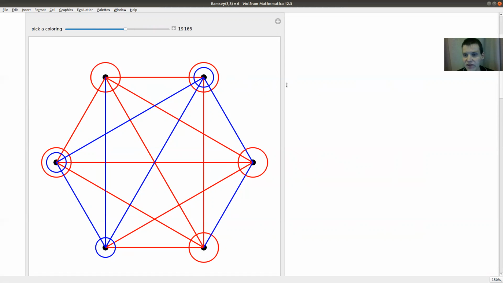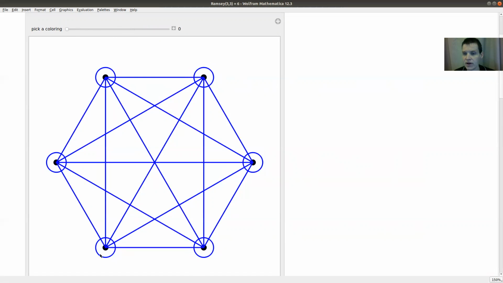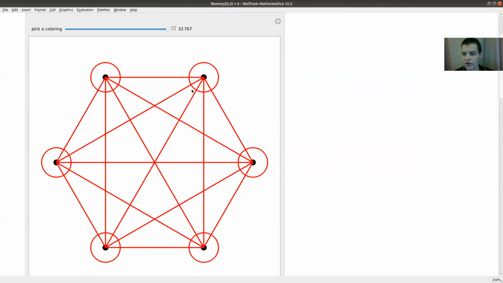So for all colorings, I should be able to find either a blue or red triangle. The way this is indicated here is, whenever you have a blue triangle, you get a blue circle around the corresponding vertices, and whenever you have a red triangle, you get a red circle around the corresponding vertices.